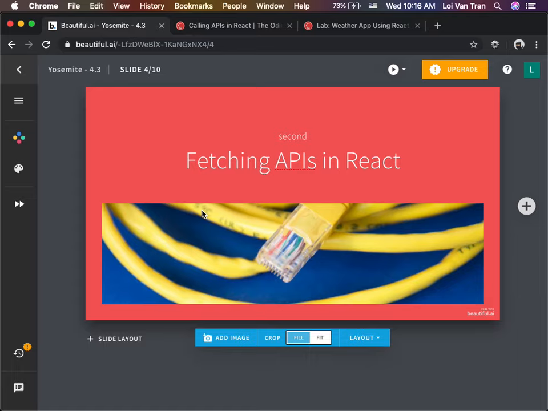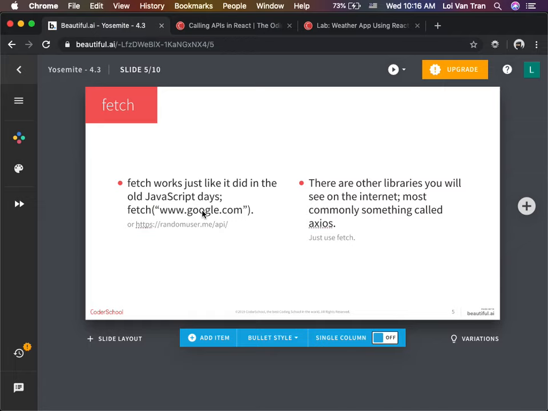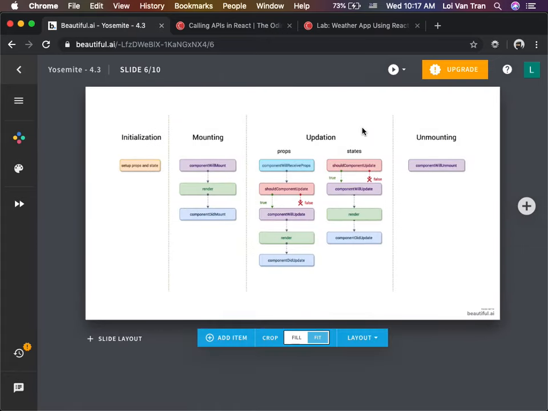Remember, today we've been looking at fetching APIs in React, calling APIs. We can use the vanilla JavaScript way of doing this, and we're going to show you that way because this is the most basic way to get it done, right? But there are libraries that do this that will incorporate other features, and you can become more familiar with them later. Just like CSS, yes, you can use Bootstrap, but if you know how to use CSS, your life is a lot easier with Bootstrap.